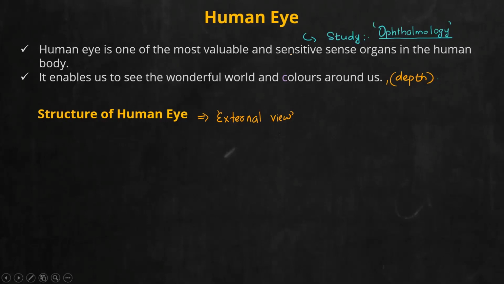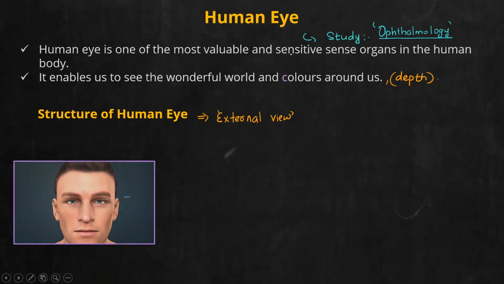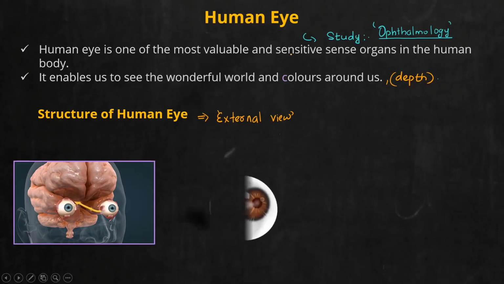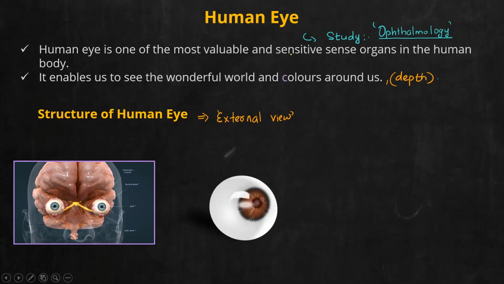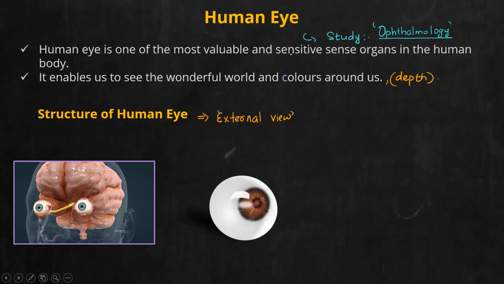First one, we will see the external view of the eye. That is, when I stare at a person's face, I will see their eye. Now, generally, when I talk about eye, it is nothing but a ball-like structure. You will see a ball-like structure. And this ball, we call it as eyeball.